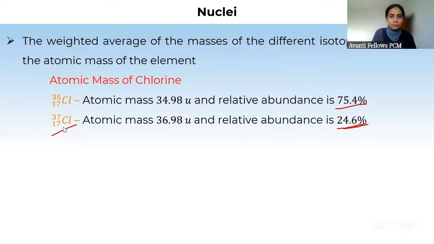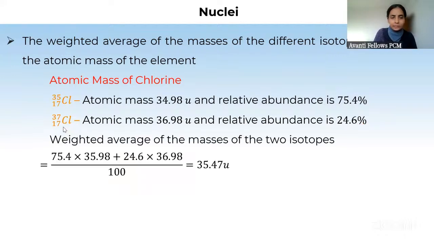So weighted average will look like 75.4% into 35. चलो मैं दिखाती हूँ. सो दैट विल लुक लाइक 75.4 इंटू 35.98. ये कहाँ से आ रहा है? क्योंकि ये जो क्लोरीन इसका एग्जैक्ट मास नंबर जो होता है और मास यूनिट में अगर लिखोगे तो दैट विल बी 35.98 u. In terms of u, not in terms of mass number, it is getting written because we are calculating weighted average of the mass.